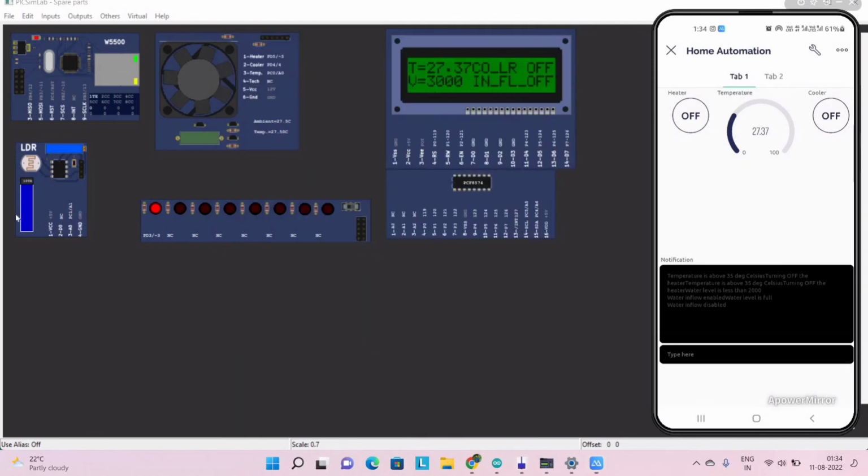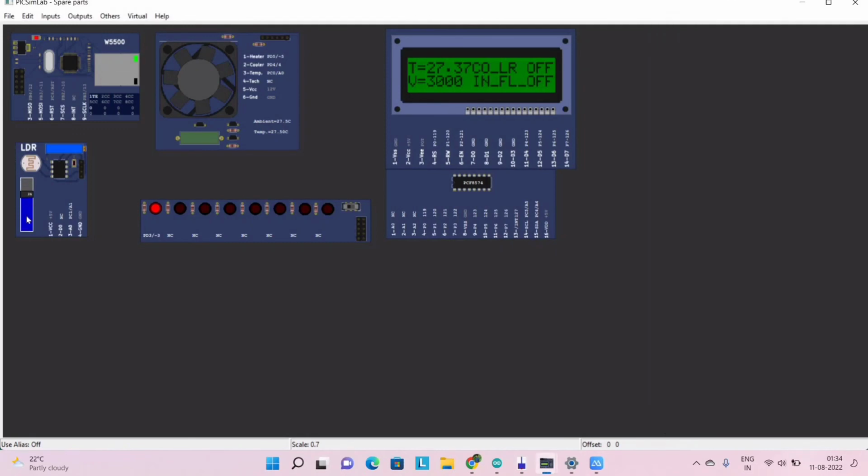Now here is the LDR sensor. In the LDR, if we decrease this, the light intensity will be decreased, and if we increase this, the light intensity will be increased. This is how the LDR sensor is used to control the garden lights. So that is all about our project implementation. Thank you.